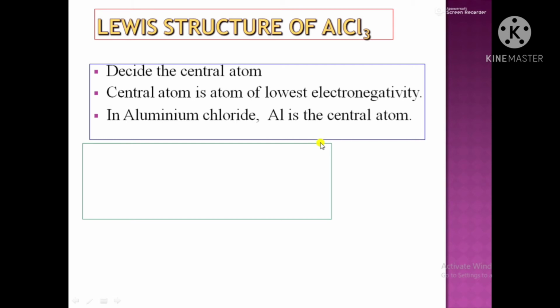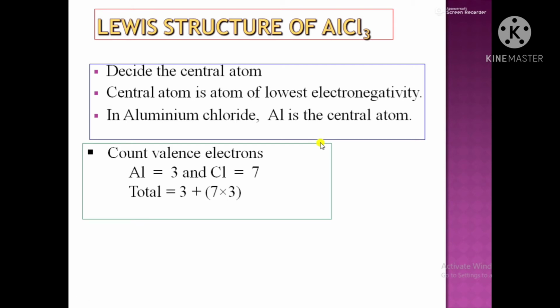Next step is count the valence electron. Since aluminium belongs to group number 13 of the periodic table, it has 3 electrons in the valence shell. On the other hand, chlorine belongs to group number 17 of the periodic table and it has 7 electrons in the valence shell.